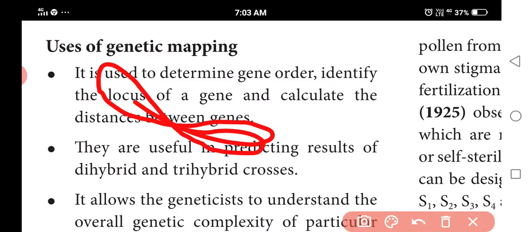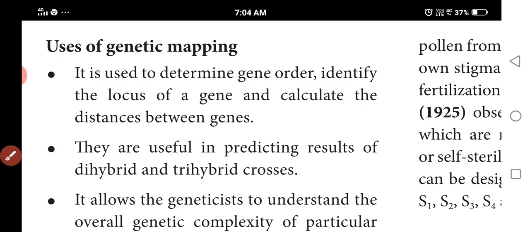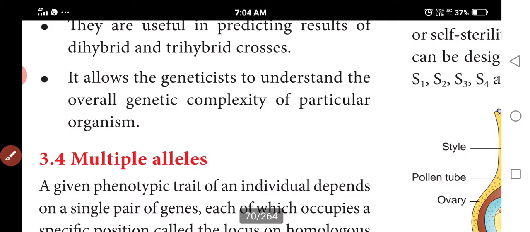It helps in predicting dihybrid and trihybrid crosses, and in understanding the overall genetic complexity of a particular organism. Organisms with some desirable characters can be easily identified.